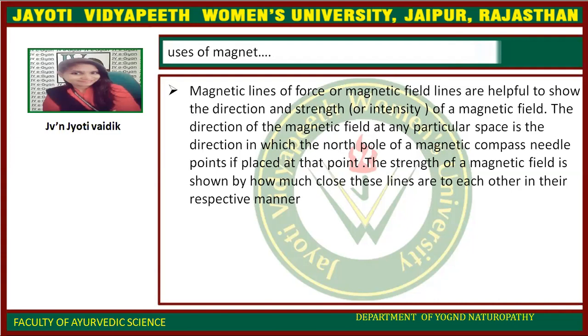The direction of the magnetic field at any particular point is the direction in which the north pole of a magnetic compass needle points if placed at that point. The strength of a magnetic field is shown by how close these lines are to each other.